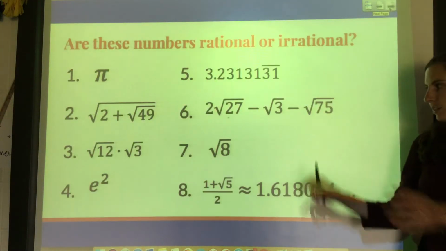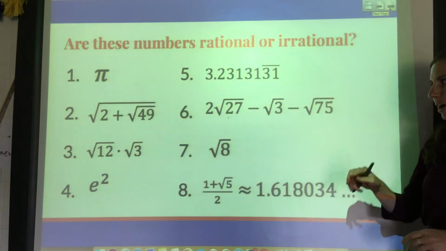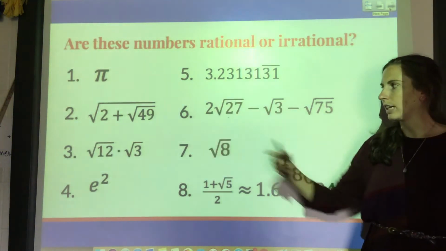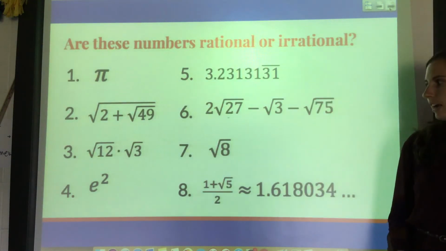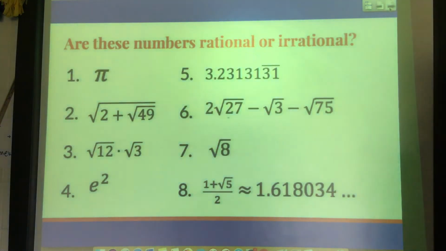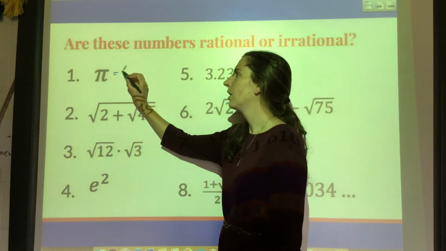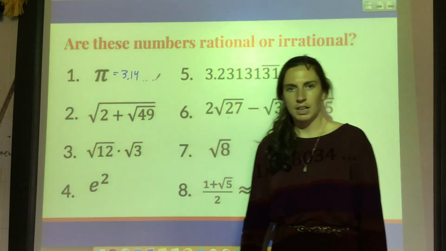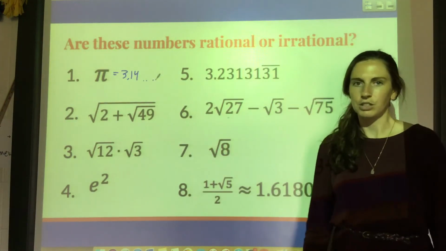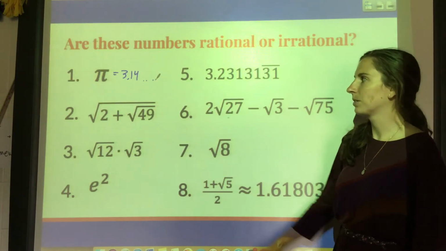Okay, so this is gonna be the practice we're gonna do in class today. If you're watching this video on your own, pause the video and try each of these and see, are these rational or do they come out irrational? For example, pi. Pi we often approximate as 3.14, but it goes forever. We know like billions of digits of pi, by the way. Just wait for Pi Day in March.